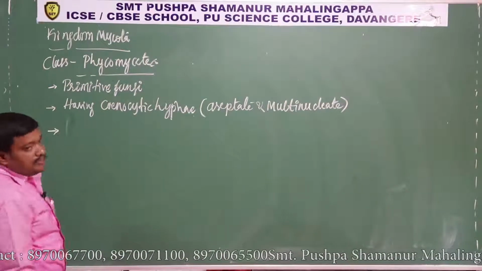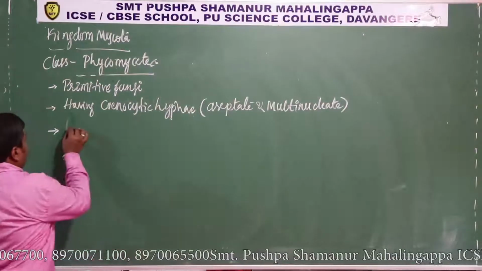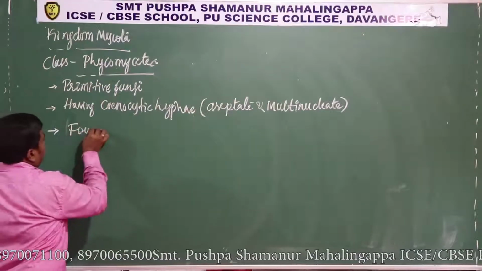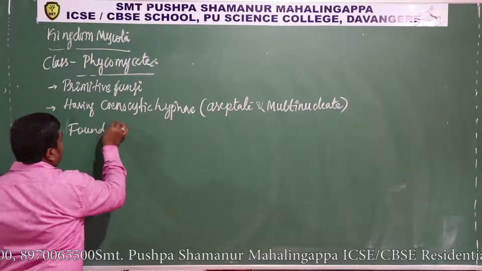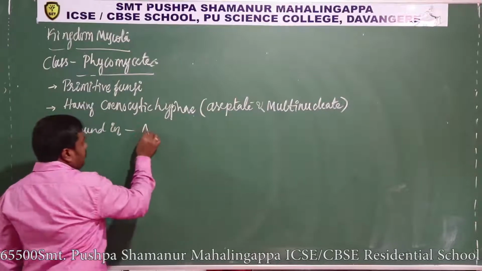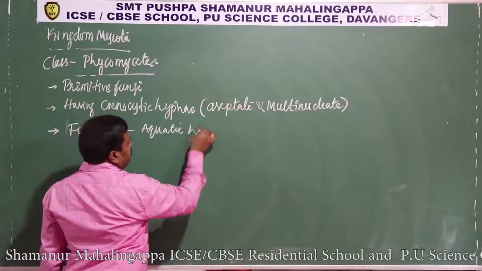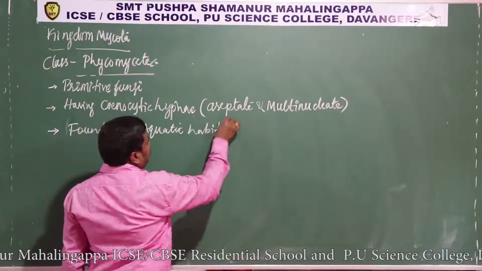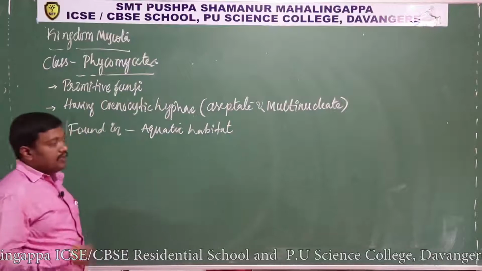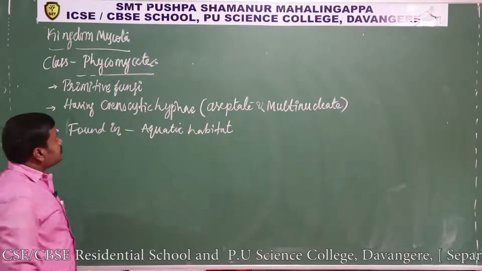So where do you find these phycomycetes? Phycomycetes are found in aquatic habitat, in water. We call them aquatic fungi.